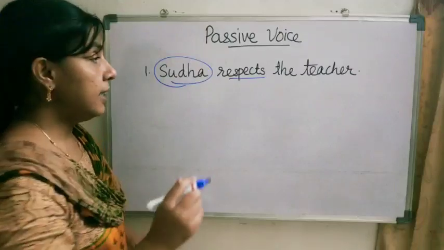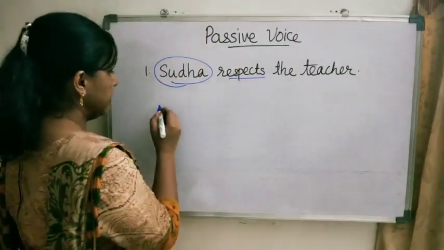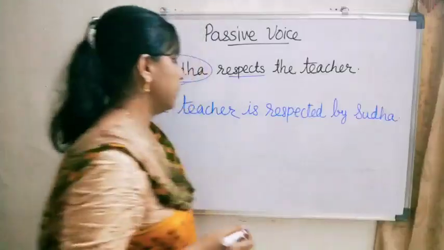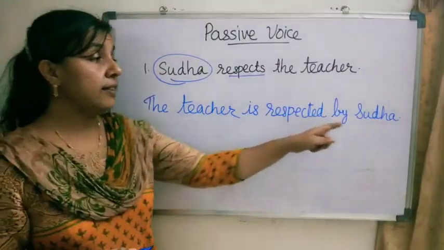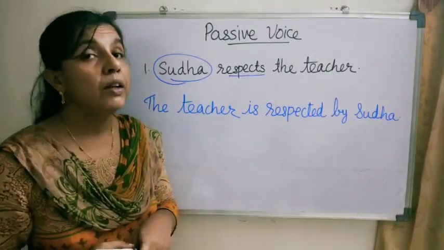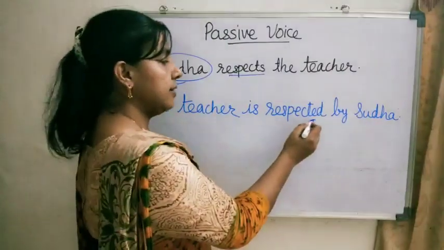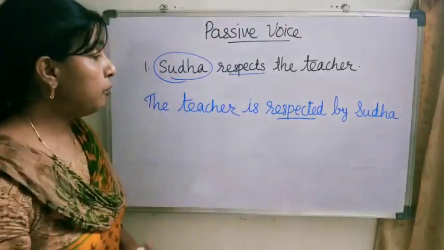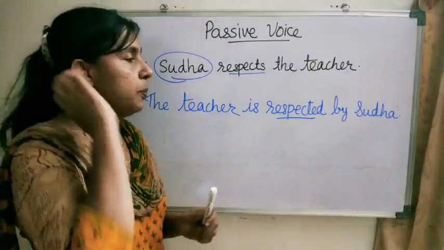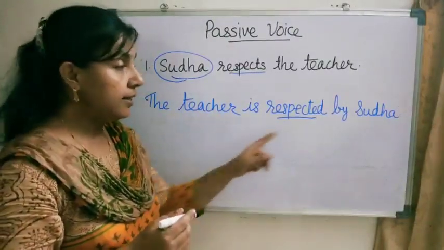Now let us see one more sentence. The teacher is respected by Sudha. So here, what is the action performed here? Yes, it is respected. Who performs the action of respecting in this sentence?